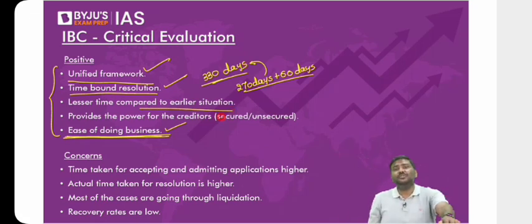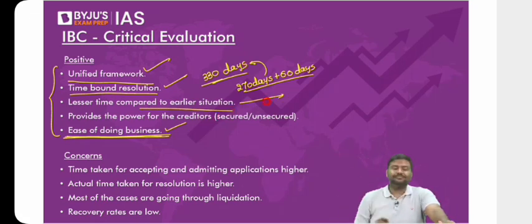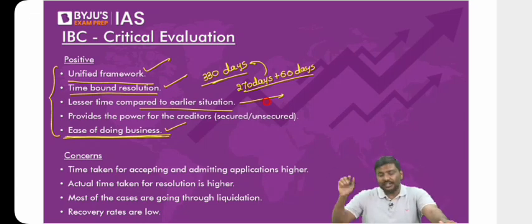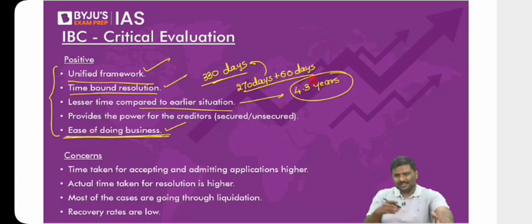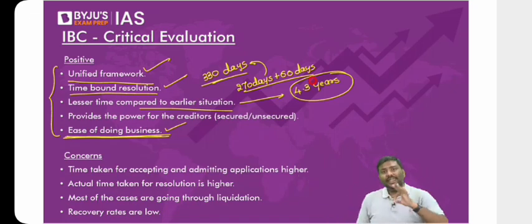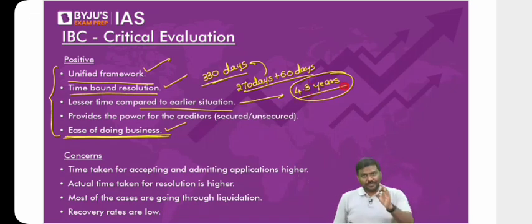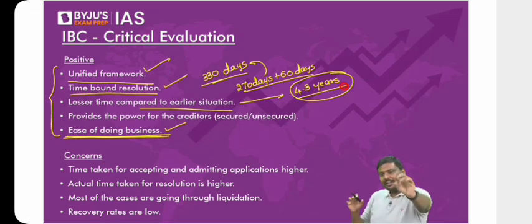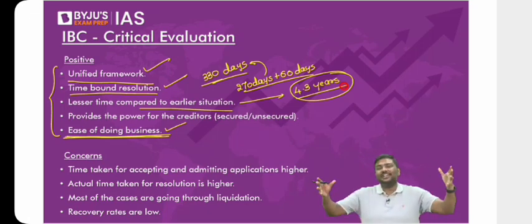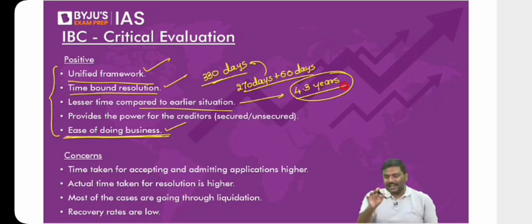So earlier, how much did we used to take? As per various surveys, earlier, on an average, the insolvency resolution took around 4.3 years. I'll repeat it. As per the earlier process, different frameworks, etc., on an average, the insolvency resolution time period was 4.3 years. Which means you're a bank, you've given a loan to me, I've defaulted, you will drag me to NCLT. Earlier this used to take more than 4 years on an average. So can you imagine to what extent the amount will be stuck up in the market?